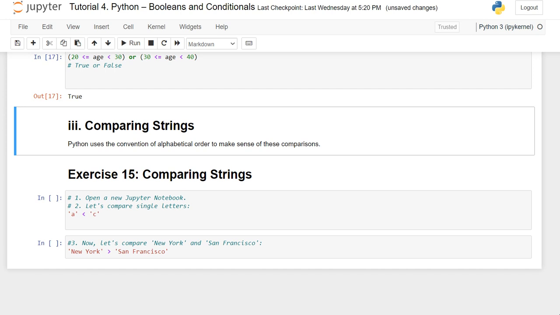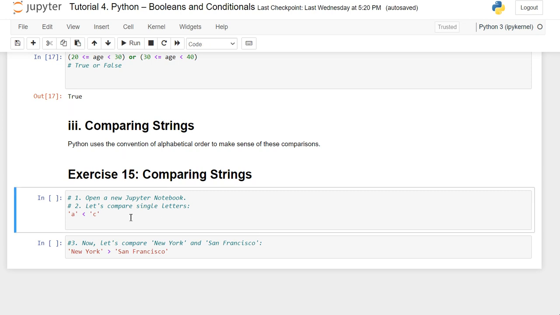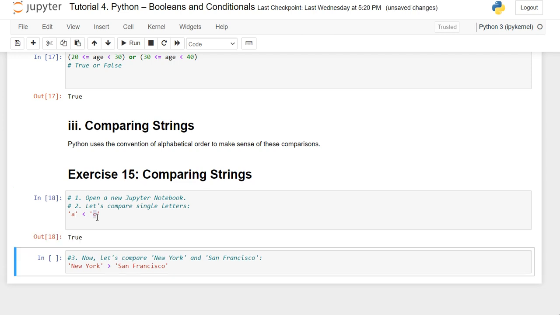See here, dear friends, Python uses the convention of alphabetical order to make sense of these comparisons. Think of a dictionary. When comparing two words, the word that comes later in the dictionary is considered greater than the word that comes before. With that in mind, kindly try this exercise, the code snippet: whether the string A is less than the string C. Obviously it is true.